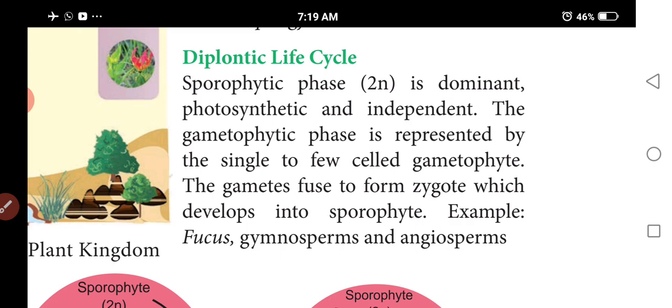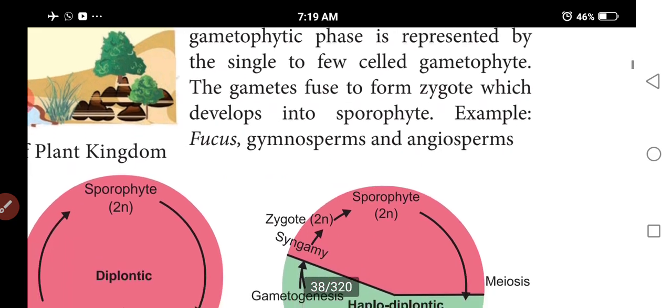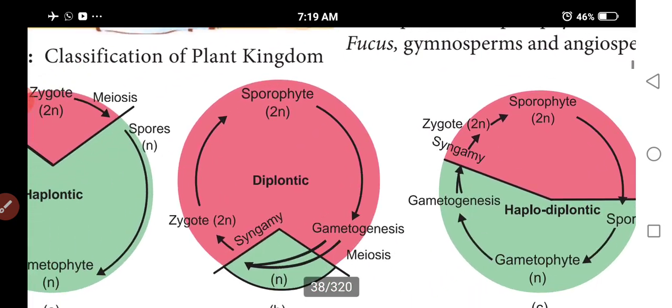At the time gametes are produced, the gametes fuse together to form this zygote. The zygote develops into the sporophyte. Examples: gymnosperms, angiosperms, fucus.